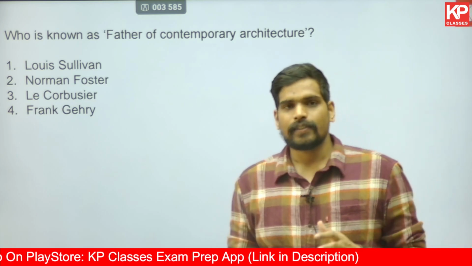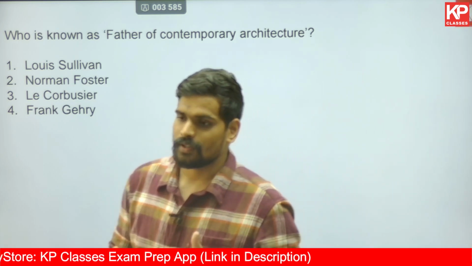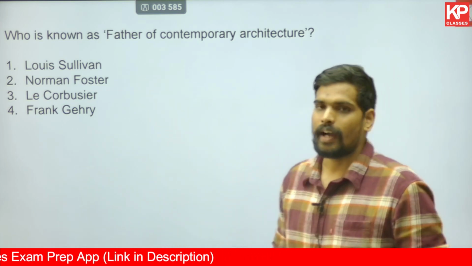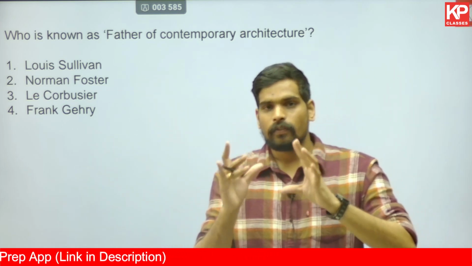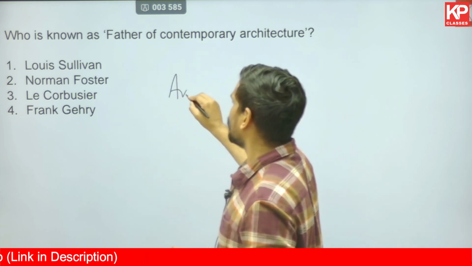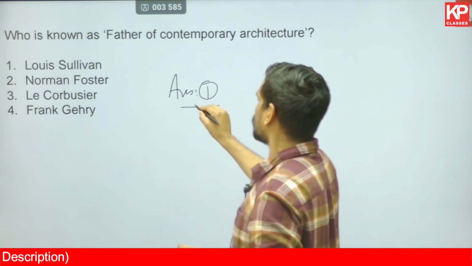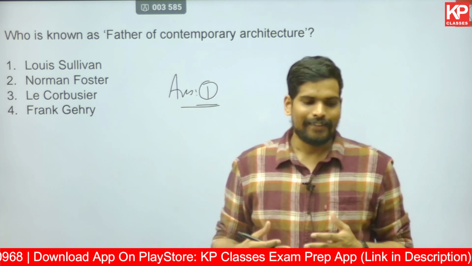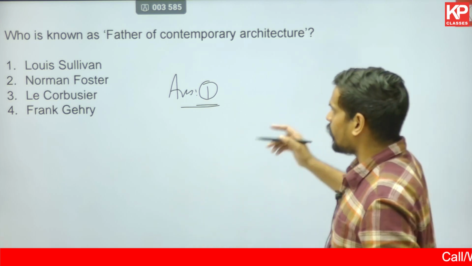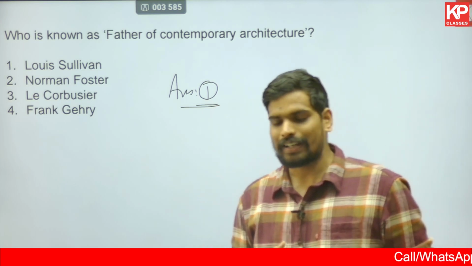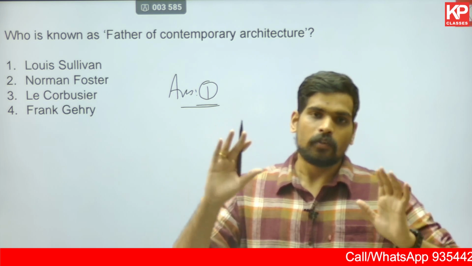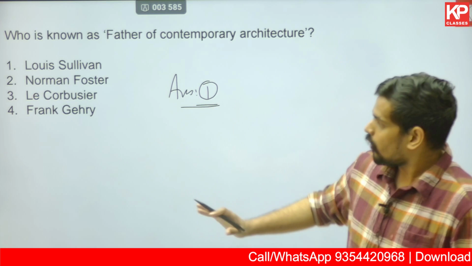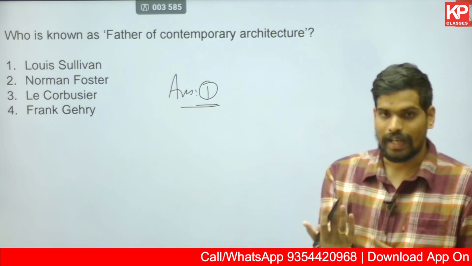The next one is related to the contemporary or modern era of architecture. Who is known as the father of contemporary architecture? Father of modernism, father of contemporary architecture is a term associated with Louis Sullivan, because Louis Sullivan was an architect. He's also referred to sometimes as father of skyscrapers, because he was the one who started modernism, particularly in USA. He's more frequently attributed the phrase father of American modernism, father of contemporary architecture also. Among all these architects, Louis Sullivan was the first one, the oldest one.